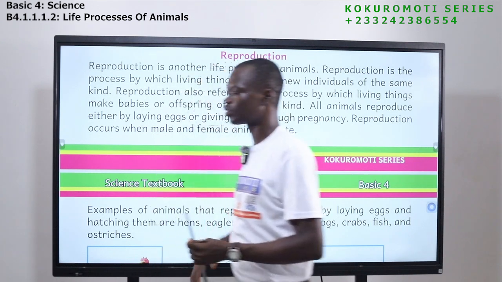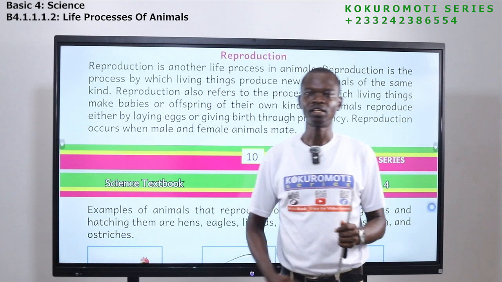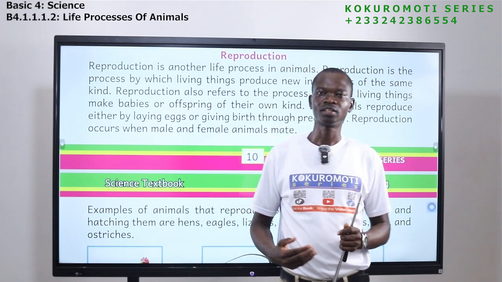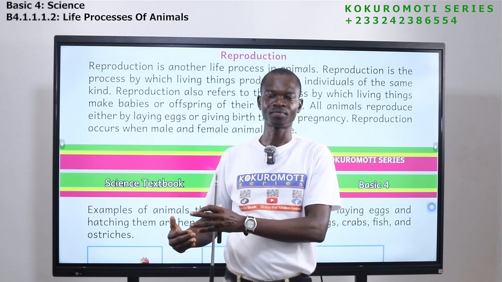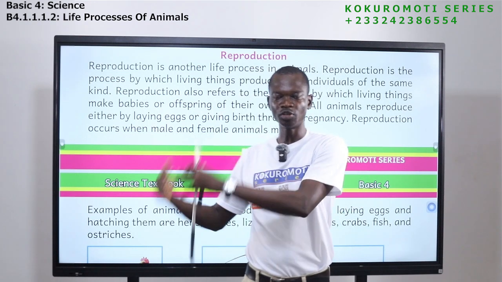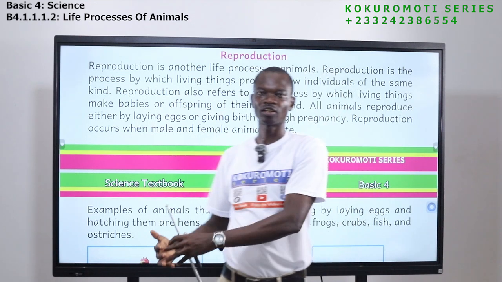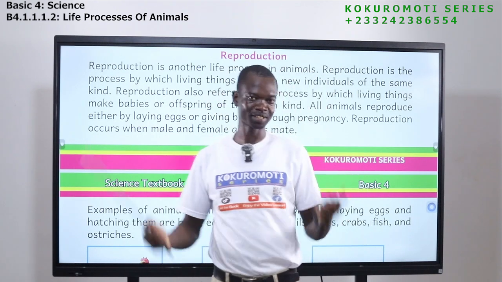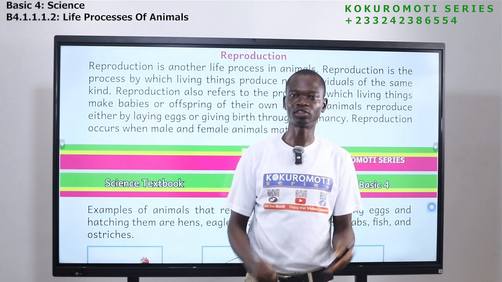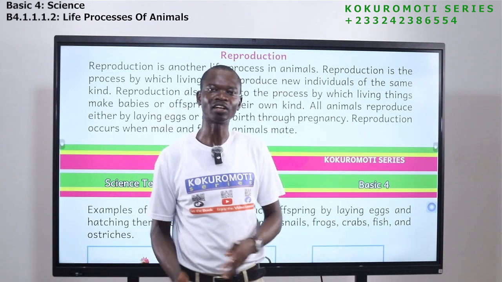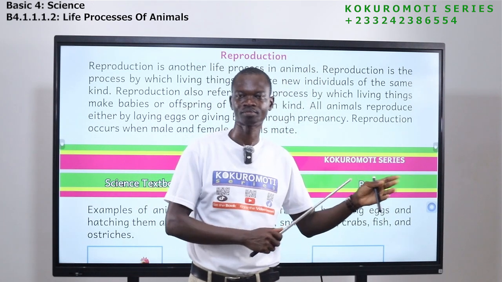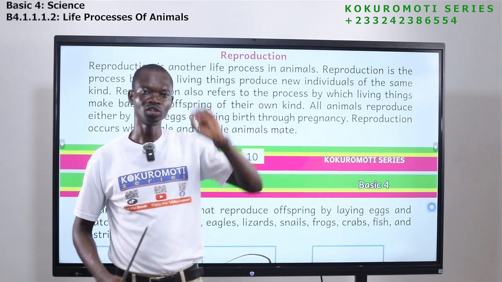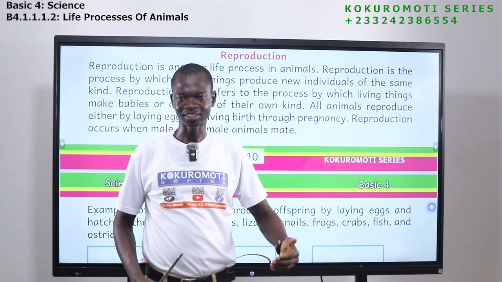Okay, so when you talk of reproduction, that is when living things or animals produce the same, and they produce new babies, offspring of the same kind. Human beings cannot give birth to worms. Worms too cannot give birth to human beings. Cow cannot give birth to dove. Dove too cannot give birth to cow. So you give birth to the same kind.